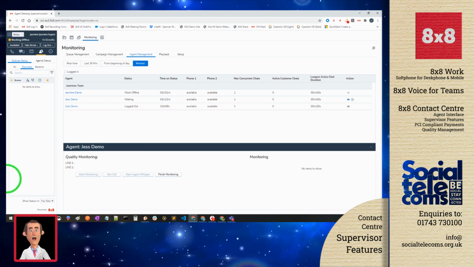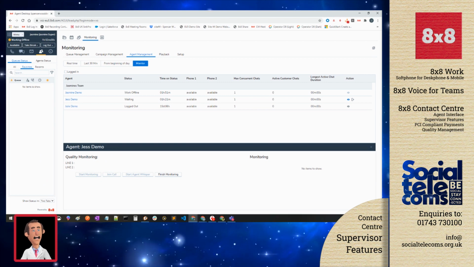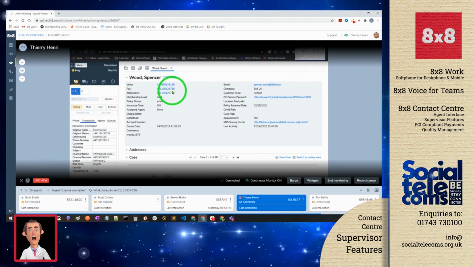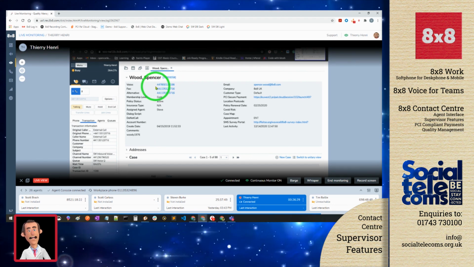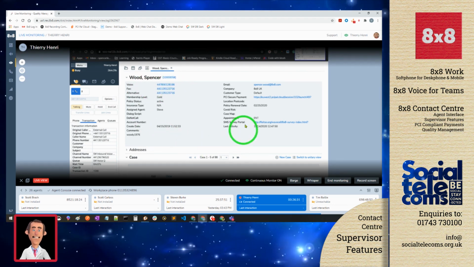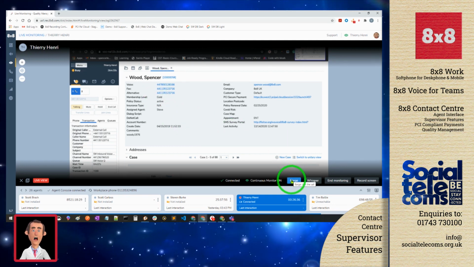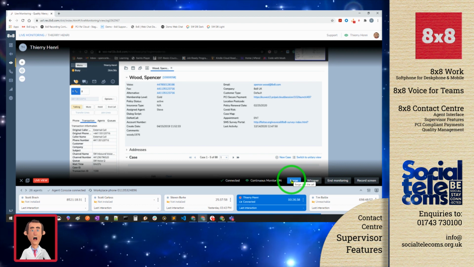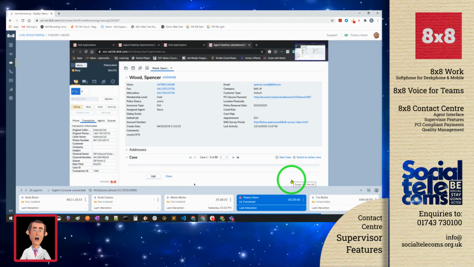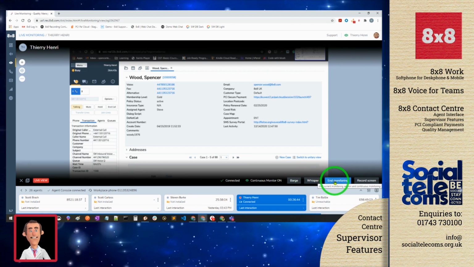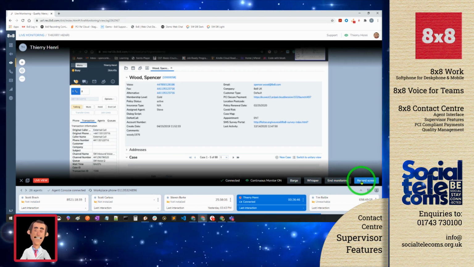This is also further enhanced by the 8x8 Live Agent View. As we can see here, this is a fully web-based application, and it allows supervisors to listen in on calls in progress as well as get a live view of the agent's screen. From the functionality we can see here, again, I get very similar functionality to what we saw previously. I can choose to barge, I can whisper, or I can end this monitoring session, as well as choosing to record the screen.